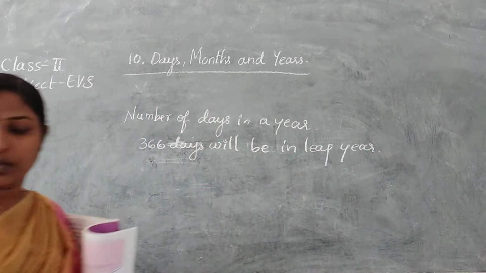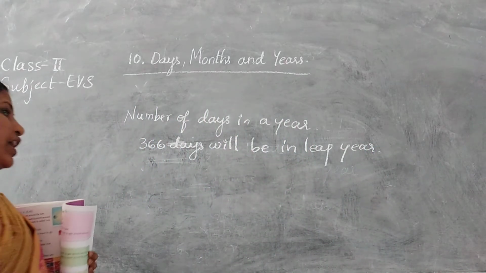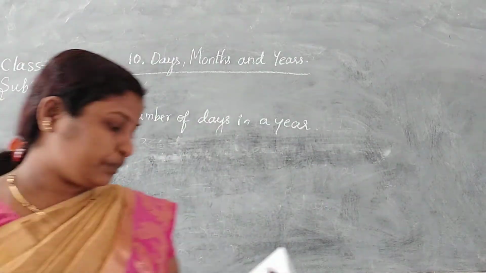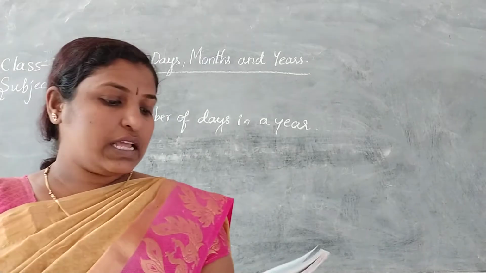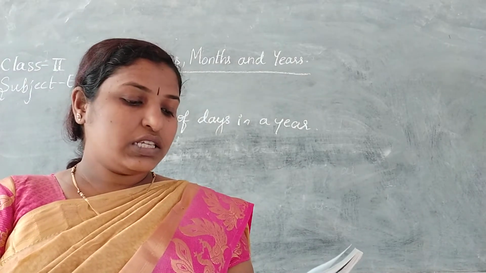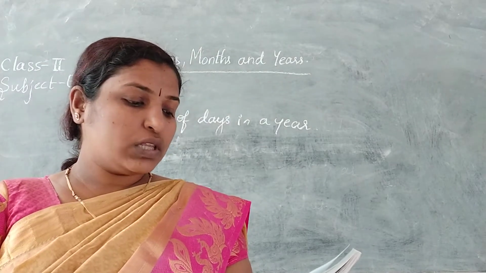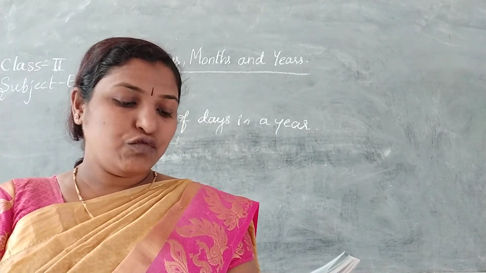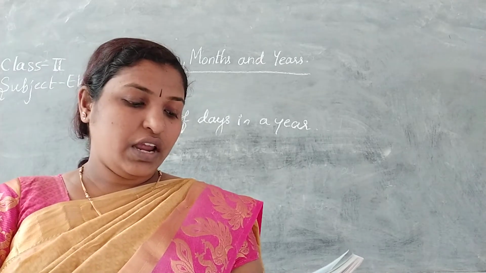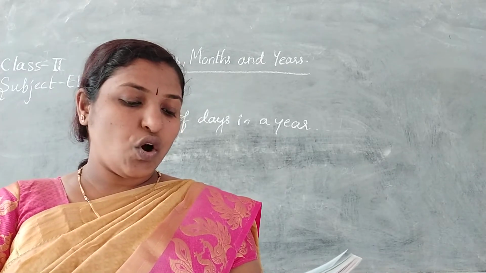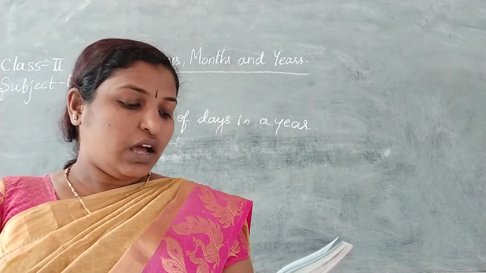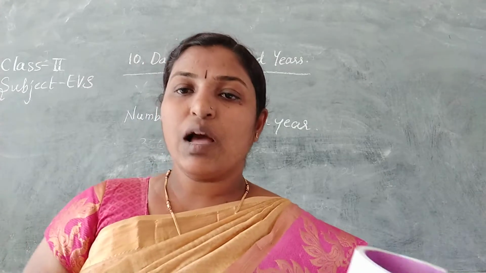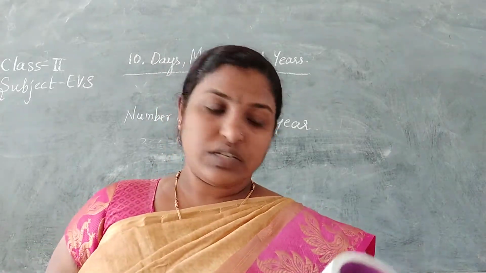Okay, this is leap year. So commonly we have 365 days in a year. Let's read the book. The earth takes 365 days and 6 hours to go around the sun. Therefore, a year has 365 full days. A year with 366 days is called a leap year. It comes after every 4 years.